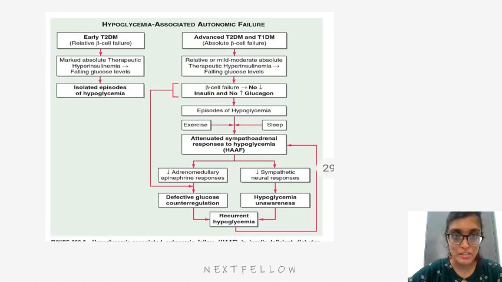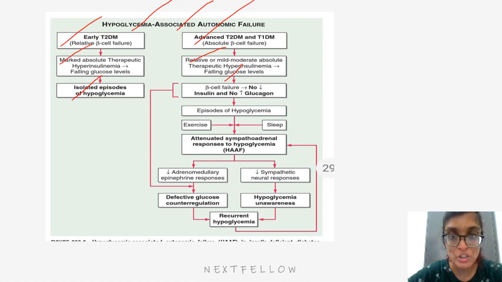Coming to a very important chart, that is hyperglycemia associated autonomic failure. One is early type 2 diabetes mellitus, that is relative beta cell failure. There is marked absolute or therapeutic hyperinsulinemia, falling glucose levels, and isolated episodes of hypoglycemia. So in advanced type 2 DM or type 1 DM, advanced absolute beta cell failure, there is relative or mild to moderate absolute therapeutic hyperinsulinemia and falling glucose levels. With beta cell failure, there is no insulin and no increase in glucose, no decrease in insulin.